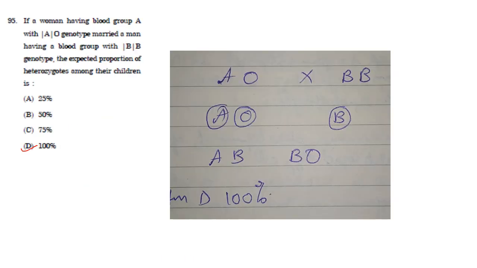Then next one, if a woman having blood group A with AO genotype married a man having blood group B with BB genotype, what is the expected proportion of heterozygotes among the children? So the woman is AO genotype and the man is BB. These are the gametes that are formed, that is A, O and B, and upon crossing you will get AB and BO. So they have asked for heterozygotes among the children. So these both are heterozygous. So it is 100%, that is the answer. So the answer is option D.